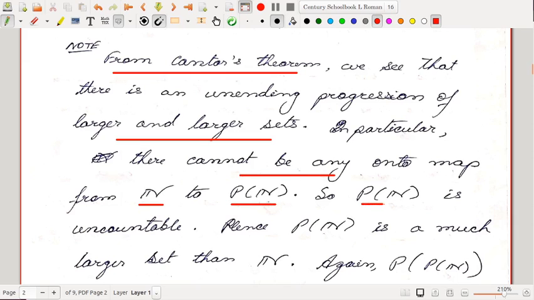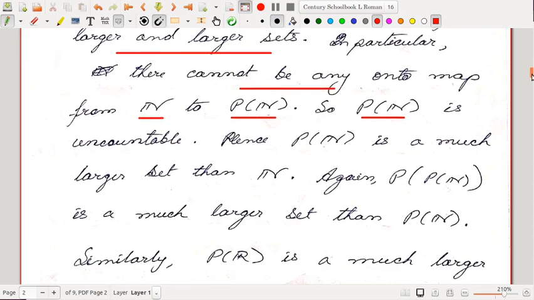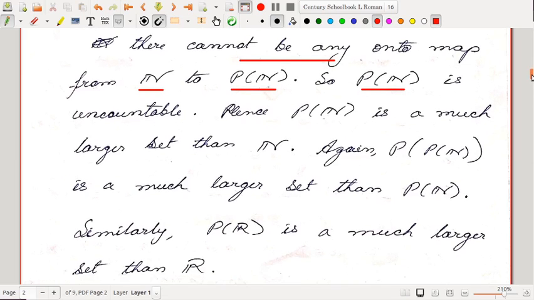So what can we conclude? We can conclude that P(N) is an uncountable set. A set is said to be countable if we can define an onto map from N to that particular set, right? That is already the equivalent criterion for countability that we had done. So that means P(N) is not countable because we cannot find any onto map from N to P(N), right? So hence P(N), the power set of natural numbers, is a very large set. Both are infinite, but the infiniteness of P(N) is much different from the infiniteness of N.